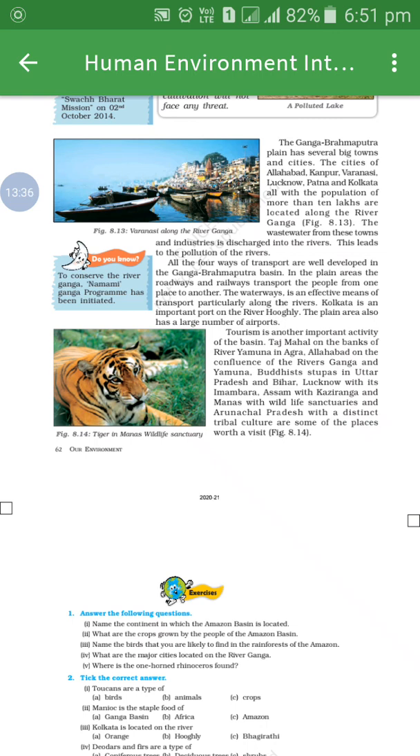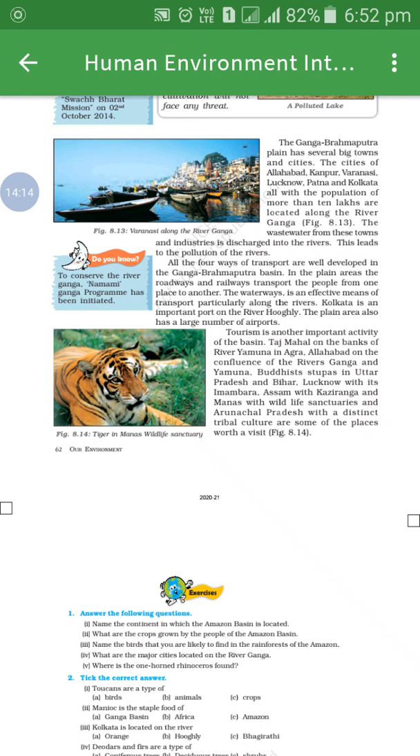Means in the Ganga-Brahmaputra basin, vegetation is there, wildlife is available, aquatic life is there, and even there are big towns and cities. And with that, all four means of transport, railways, roadways, waterways and airways, are all well developed. Kolkata is an important port on the river Hooghly. Underline this, students. Kolkata is an important port on the river Hooghly.